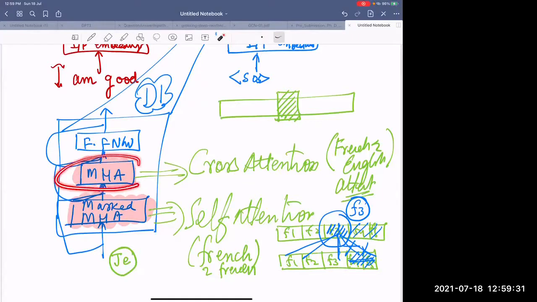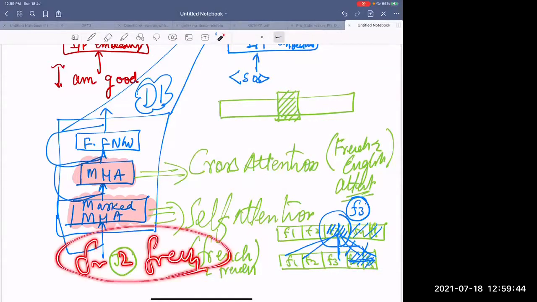The second thing is, what is this? This other multi-head attention is the cross attention. Previously you were learning French to French, the context.